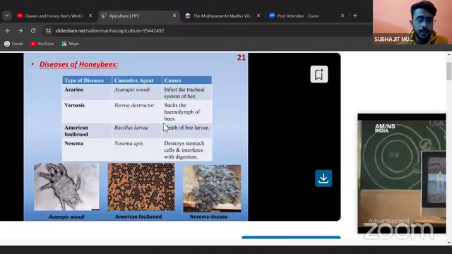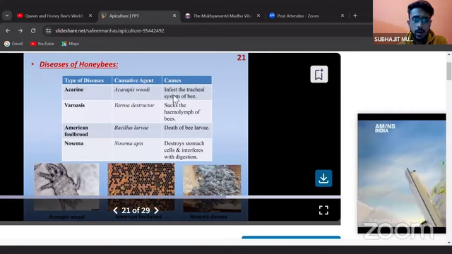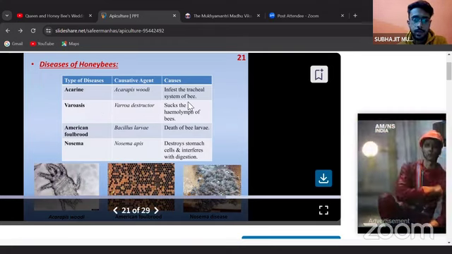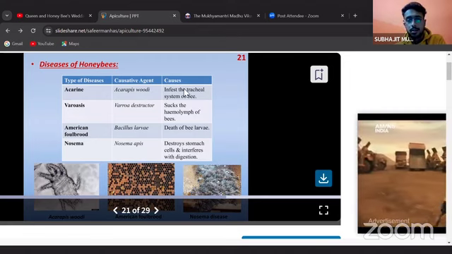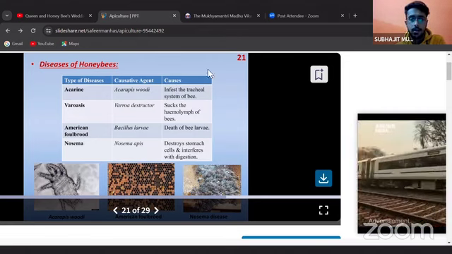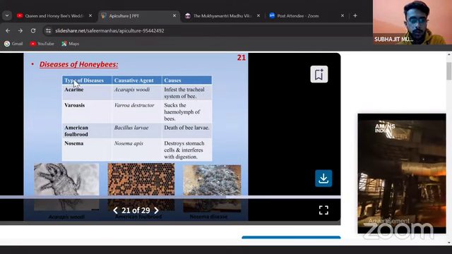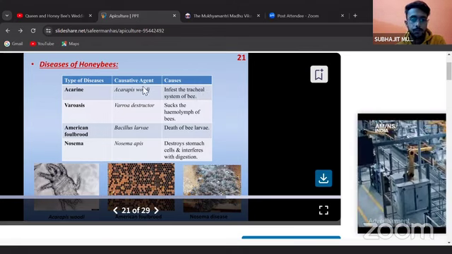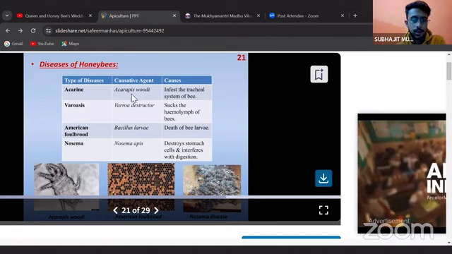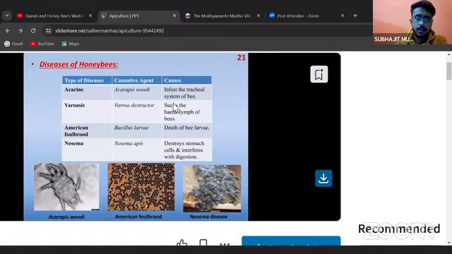These are the diseases the honeybee can suffer from. Acarine, causative agent Acarapis woodi, infects the tracheal system of the bee. This is the same process by which Bacillus thuringiensis enters the larva of Lepidopteran insects. So the same mechanism goes through it. The disease name is different, but the mechanism in which Acarapis woodi infects the tracheal system of the bee and forms a perforated hole in the gut is the same.